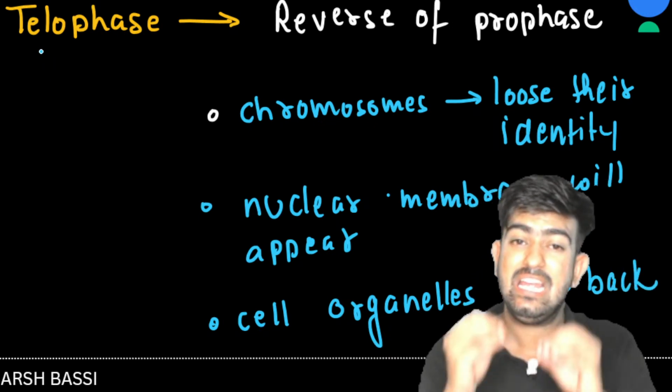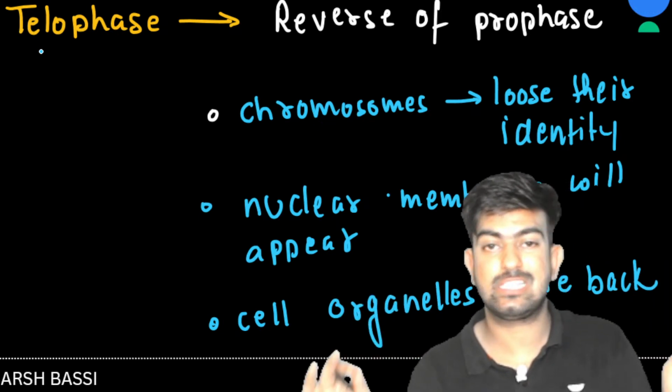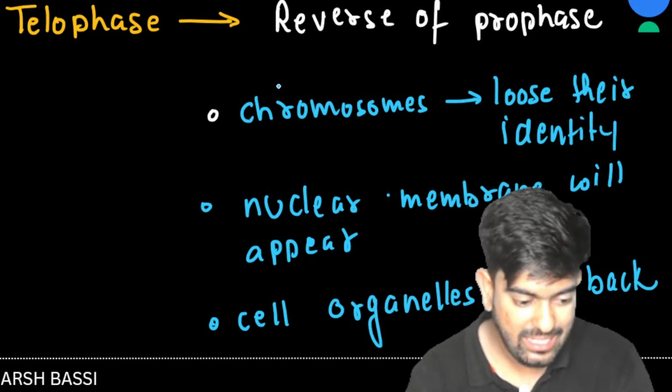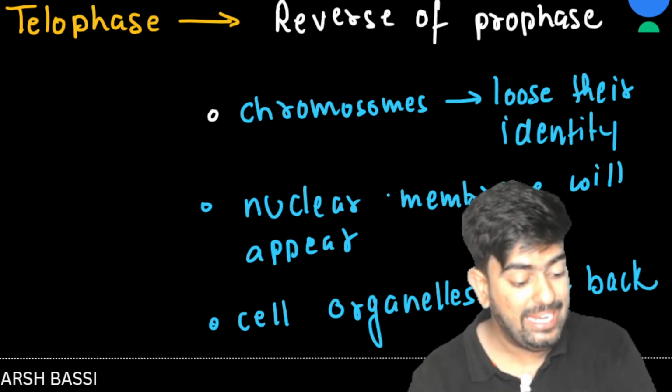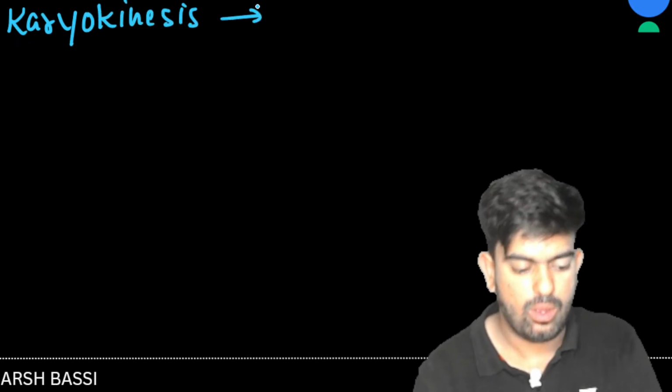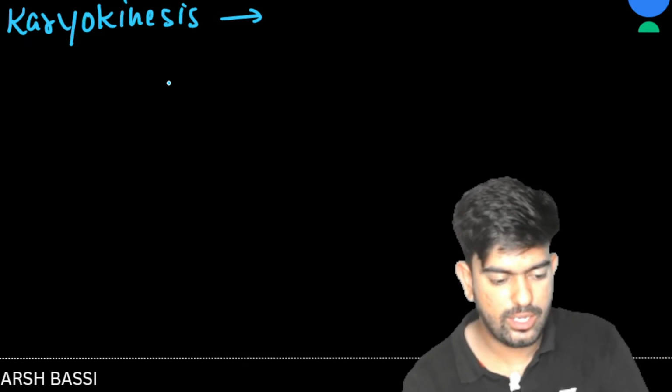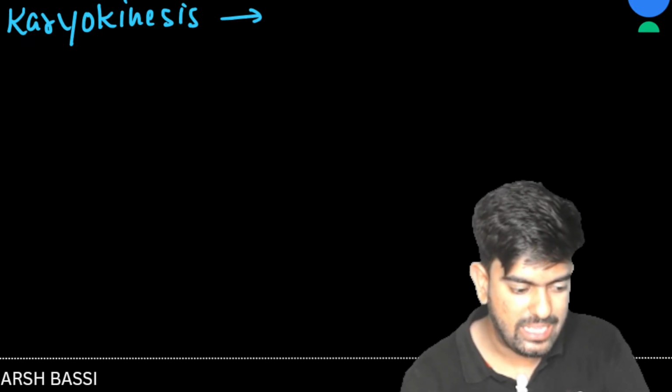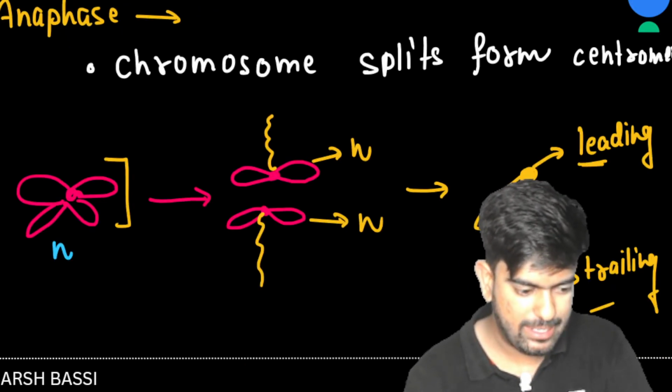And when telophase is completed, I'm going to say that the division of the nucleus is completed, right? And then comes cytokinesis. So after telophase, I can say karyokinesis is completed. Now, how did karyokinesis get completed? So let's get back to the anaphase here.